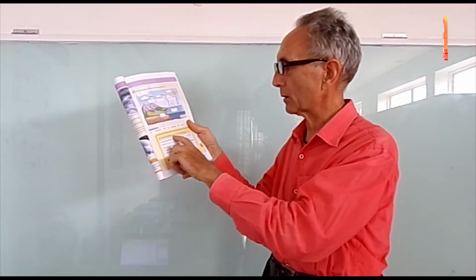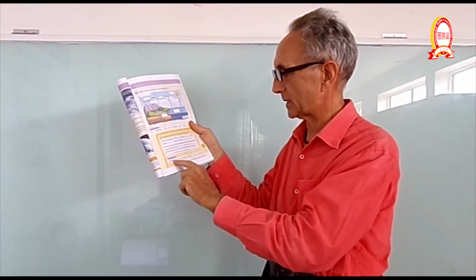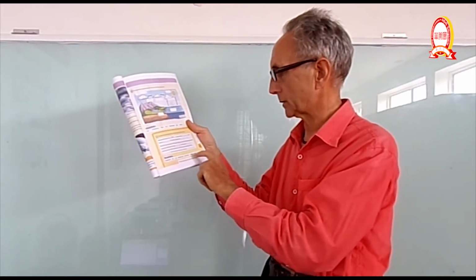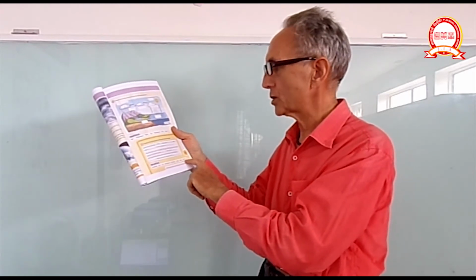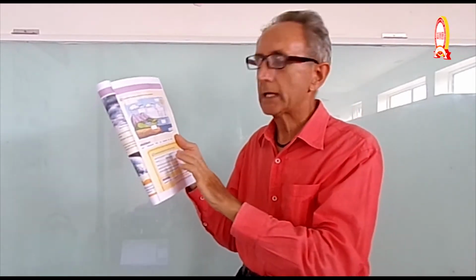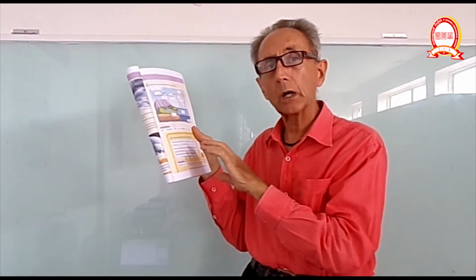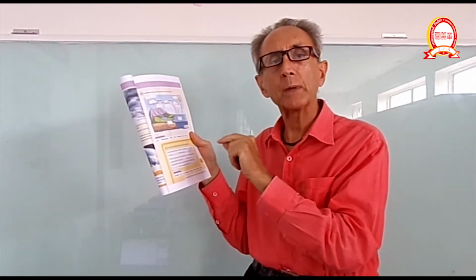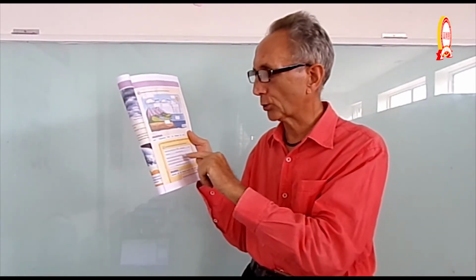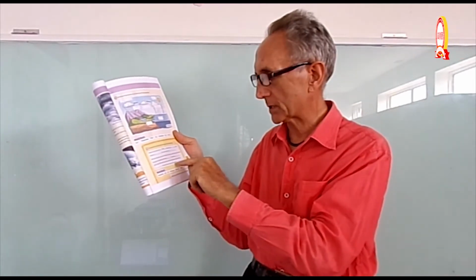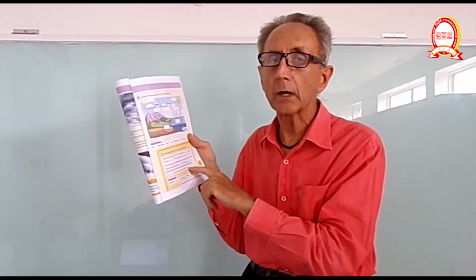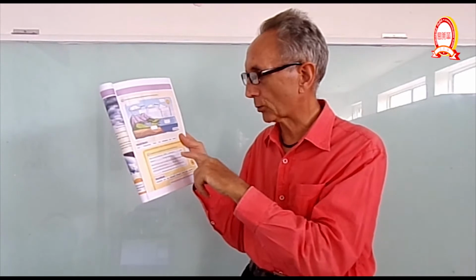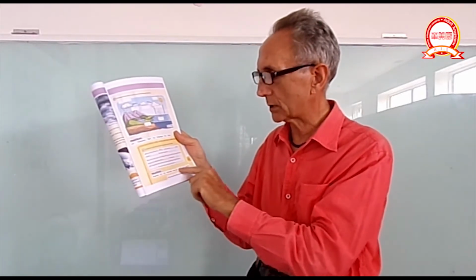Now, complete this paragraph using the words in the word bank. That's this word bank at the bottom: evaporate, rain, sun, water vapor, water cycle, clouds, water, and oceans. Now, when you're doing this, it's important that you make sure that you have a word that fits correctly in all of these places. So read the sentences and make sure that you have a good word to put in each place. If you find by the time you get to the end that you haven't got a good word, that means you made a mistake on one of the other ones. So you need to go back and look again until you've got a correct answer in every space using these words.